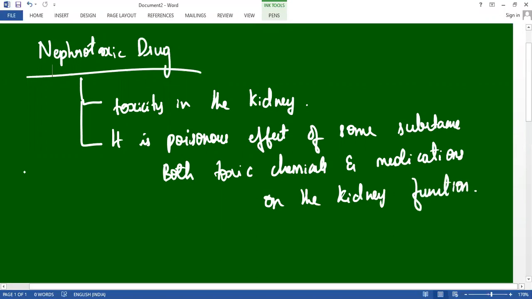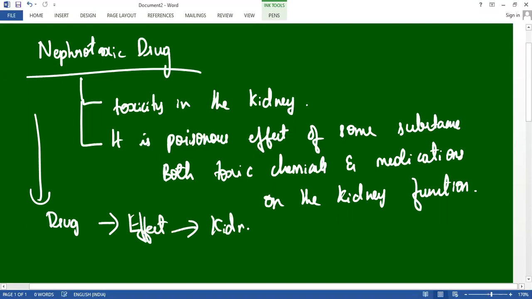There are various forms, and some drugs may affect the kidney. It is a common effect that includes all drugs; commonly they affect the kidney. Nephrotoxic substances are those displaying toxicity to the kidney.